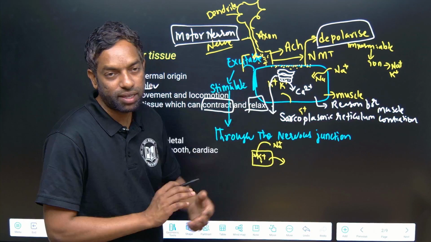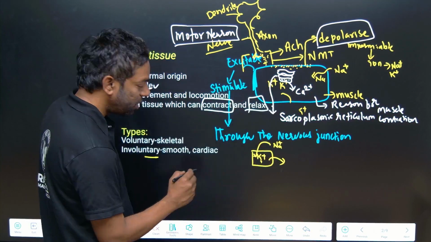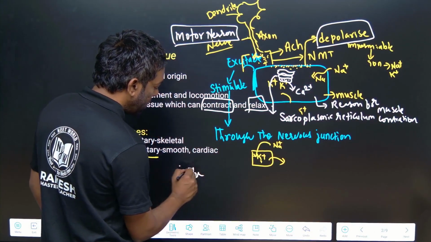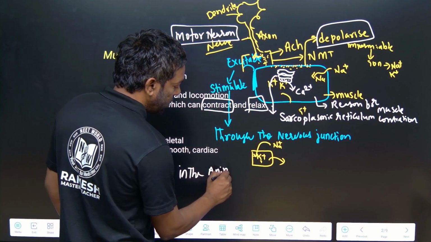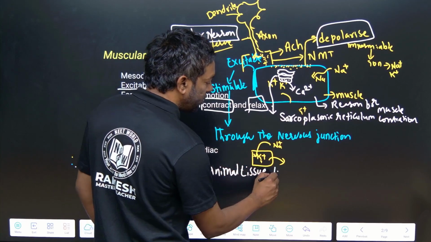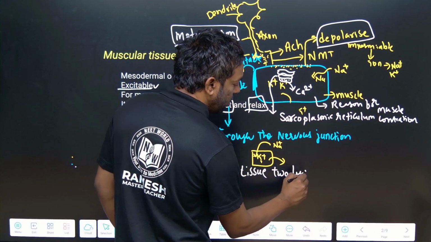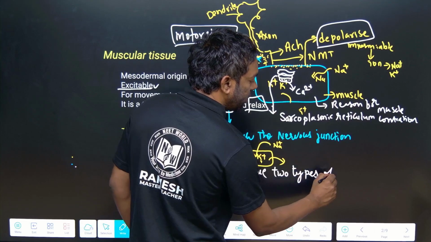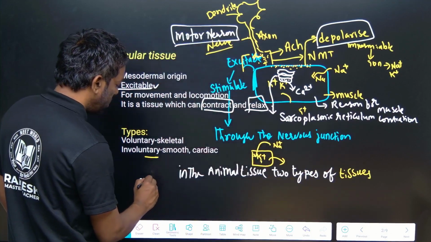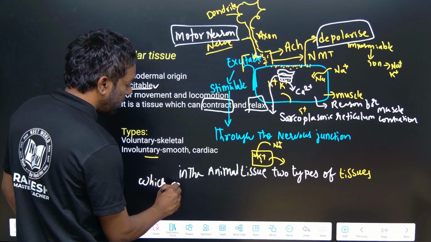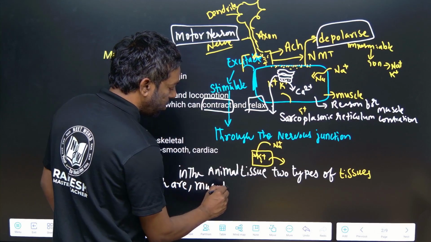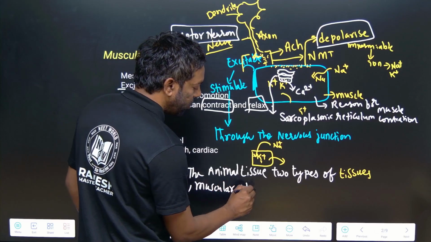First of all, it is excitable. In the animal tissue, this is the most important point for the exam. In the animal tissue, there are two types of tissues which are muscular and neural tissue.